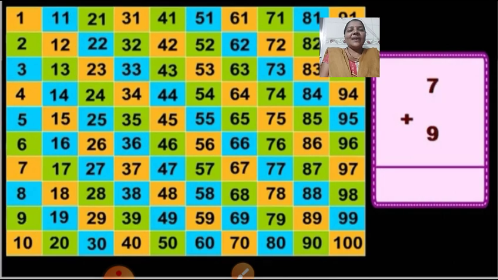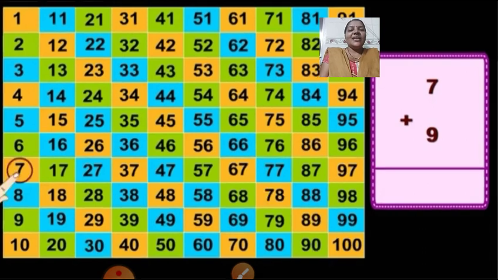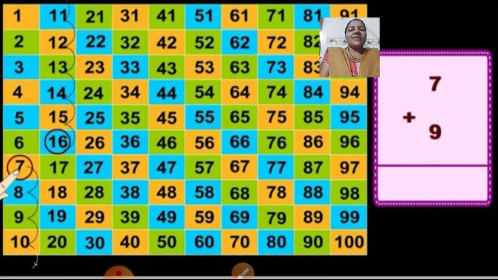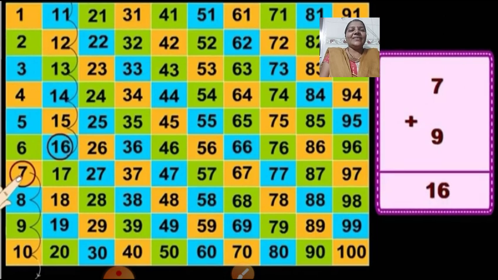Now we will see one more example. Now here is 7 plus 9. So if you see the chart, here is number 7. And you are going to count forward 9 more numbers. So after 7, we'll count forward 8, 9, 10, 11, 12, 13, 14, 15 and 16. So the correct answer is 16. Very good. I hope, children, you all must have understood addition by counting forward.